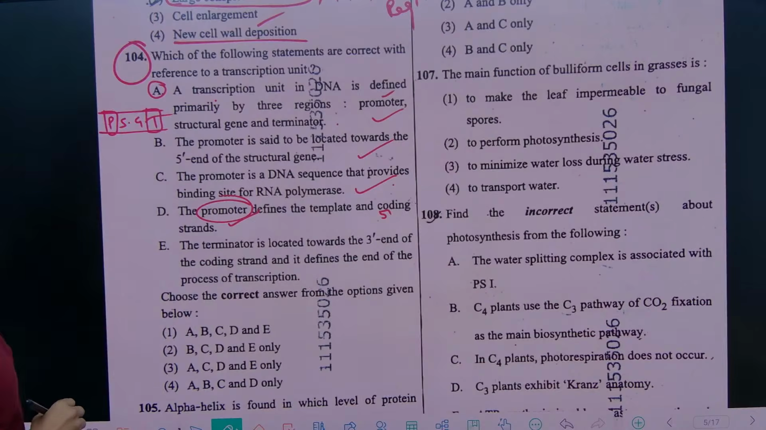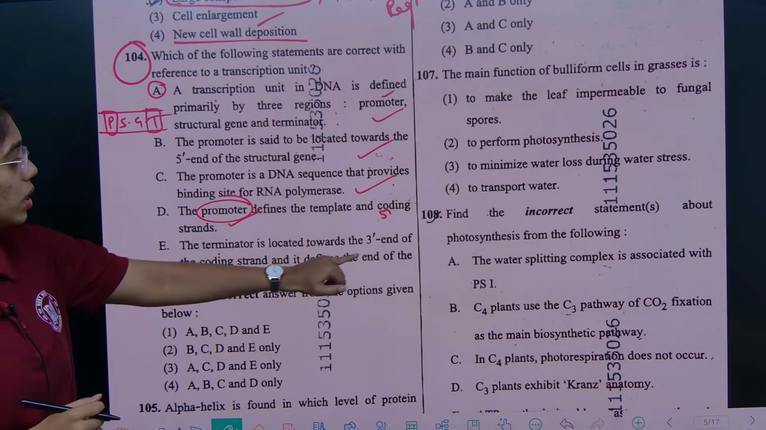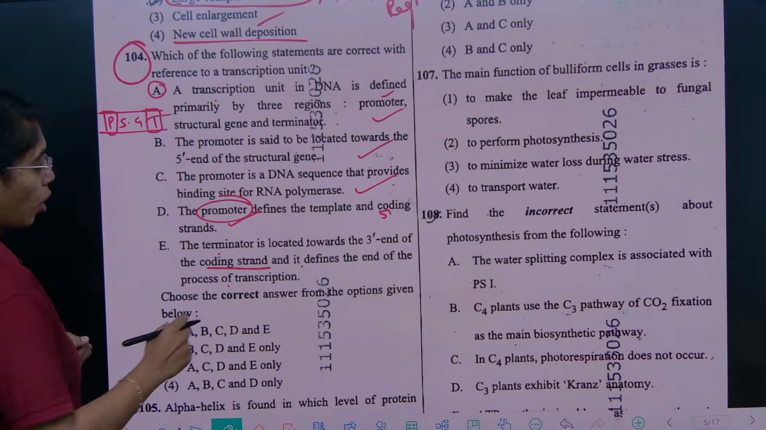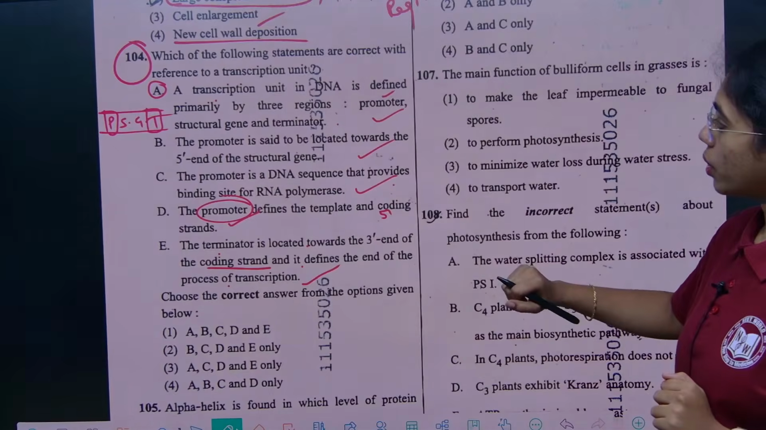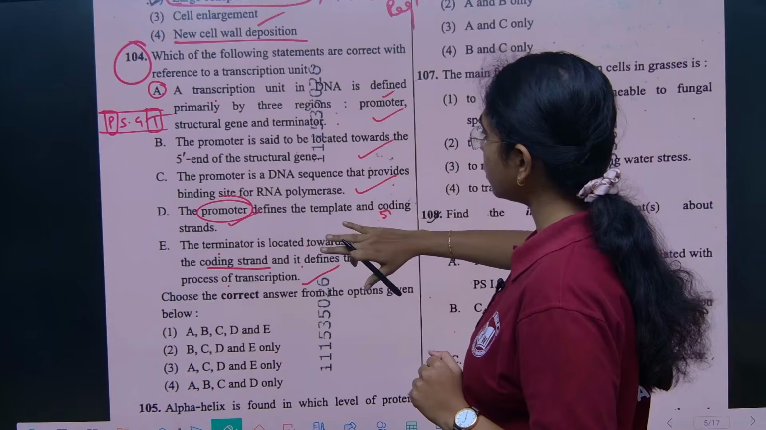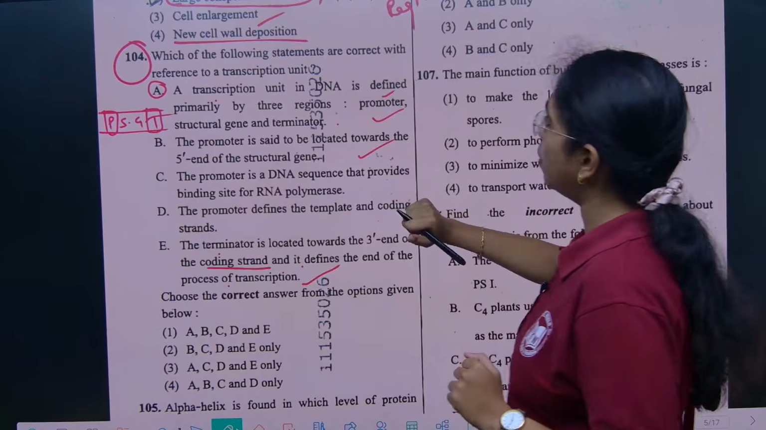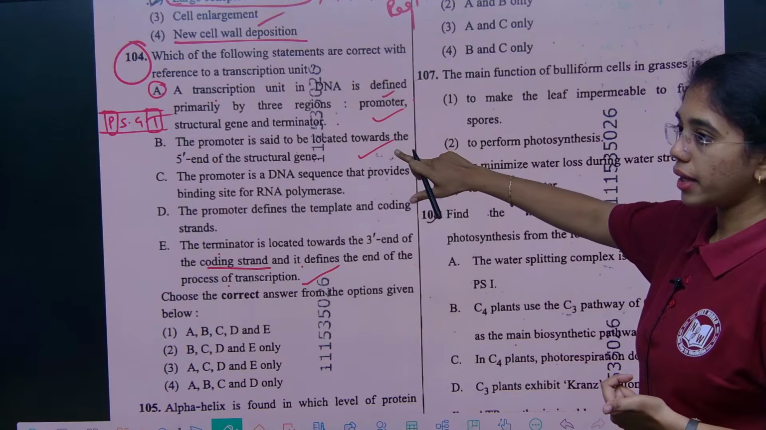The terminator is located towards the 3' end of the coding strand and it defines the end of the process of transcription. E is also correct. So, here, once if you have to recheck this, option A is true, B is correct,